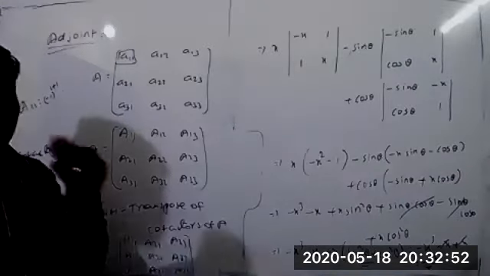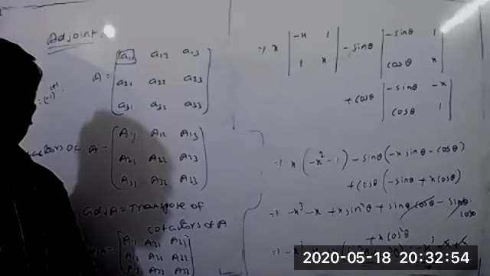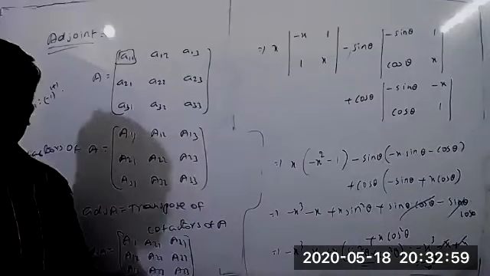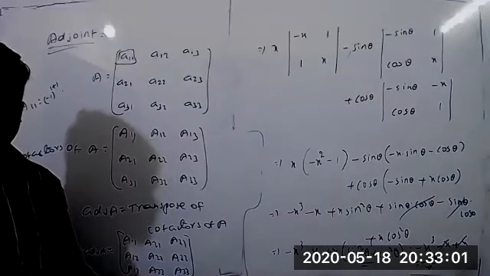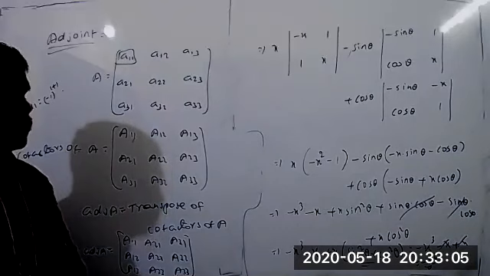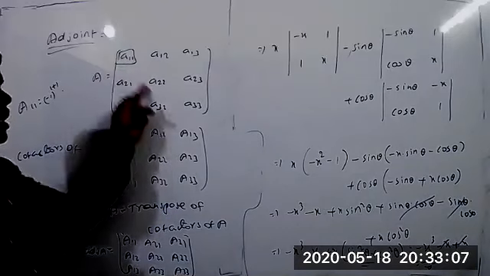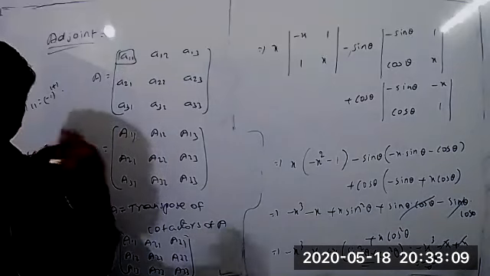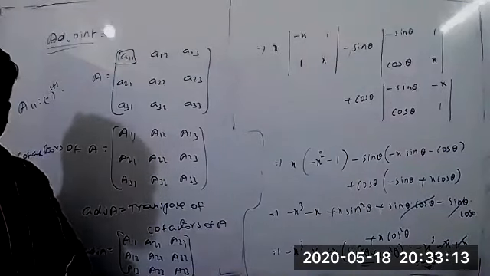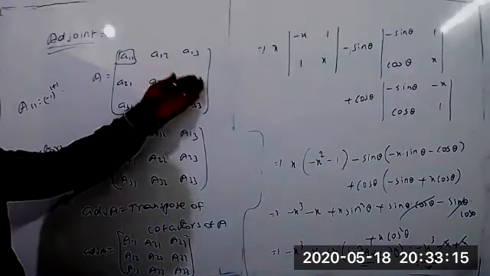From the subjective point of view, suppose we have to find the inverse. A inverse equals what? The formula is adjoint A divided by determinant of A. Finding the determinant of A is very easy, but to find the adjoint of A we have to find the cofactor of each and every element, which will take more time. So for time saving, we can calculate inside only.